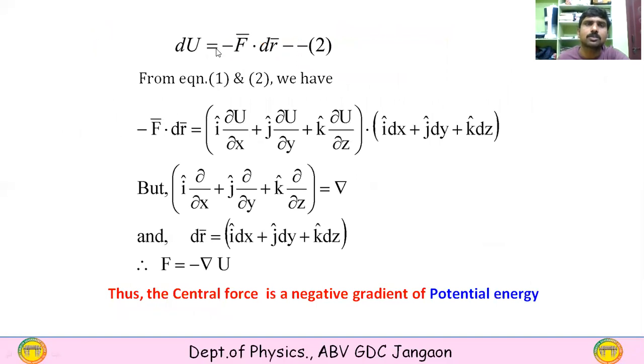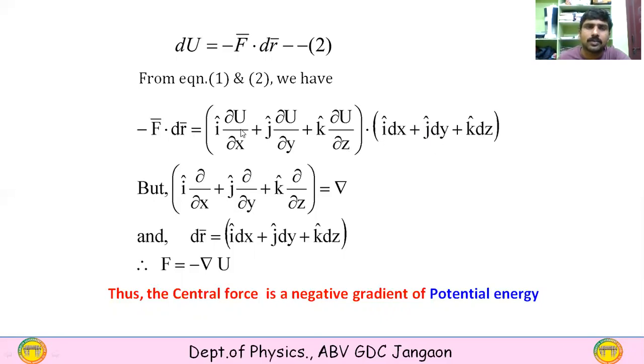So dU is equal to minus F dot dr, and we already have this equation, and we are equating it to this. So minus F dot dr is equal to (i ∂u/∂x plus j ∂u/∂y plus k ∂u/∂z) dot (i dx plus j dy plus k dz).